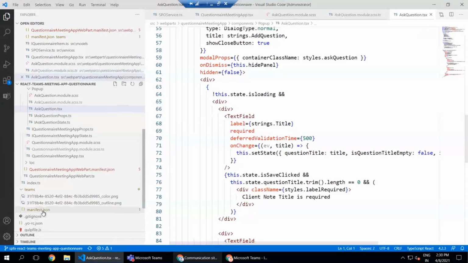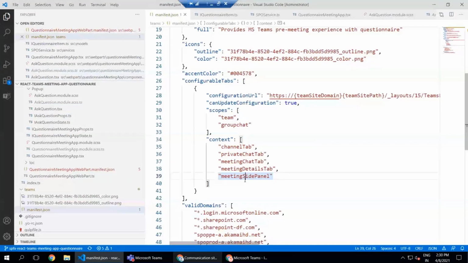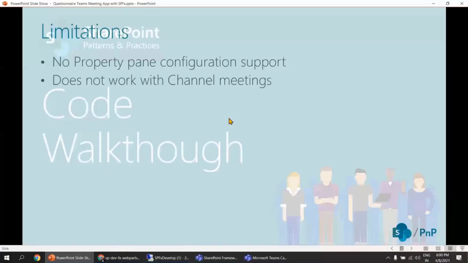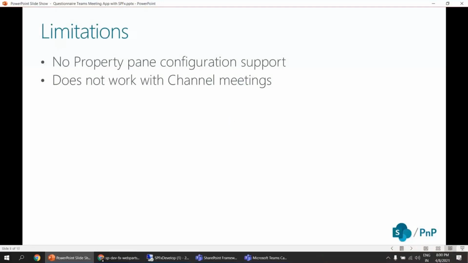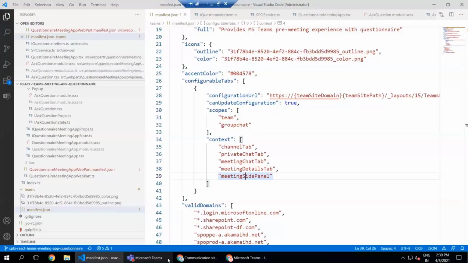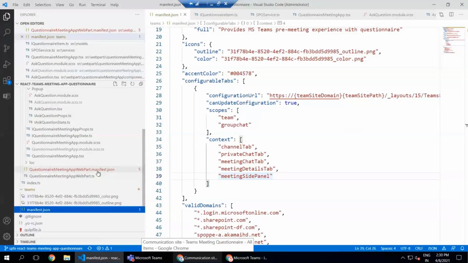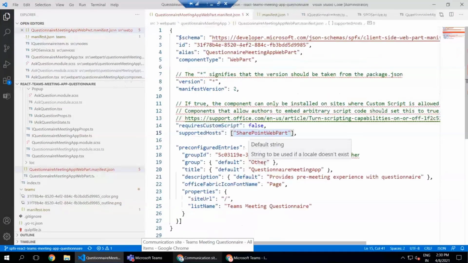Again, just to reiterate, we do have a few limitations here. We don't have any property pane configuration support for this pre-meeting app experience. So the only thing we can do is specify all those configurations in our manifest, and once it is deployed, we won't be able to reconfigure them because we don't have any option for that. And then again, this particular solution doesn't work with channel meetings.